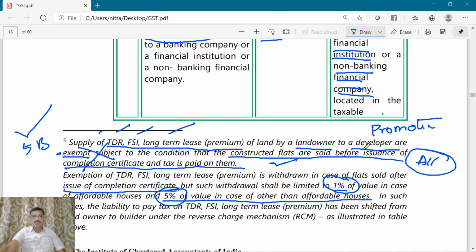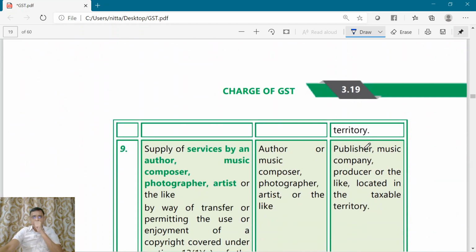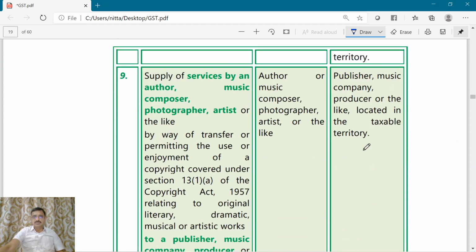Next, moving forward, point number 9. Who is the supplier of service?